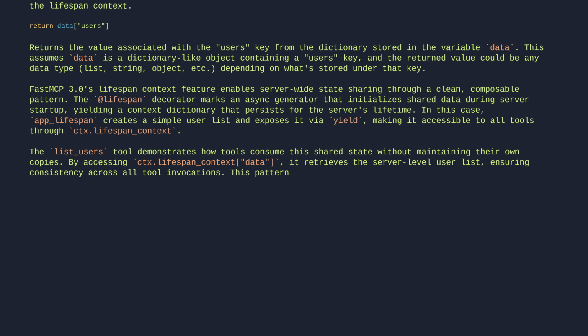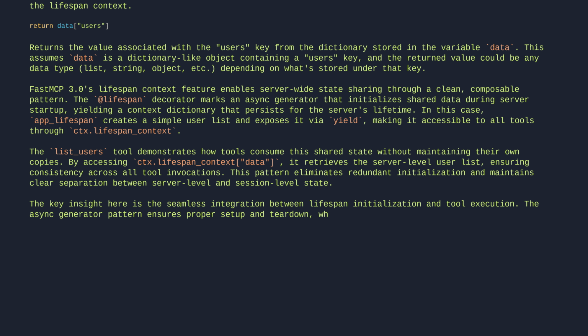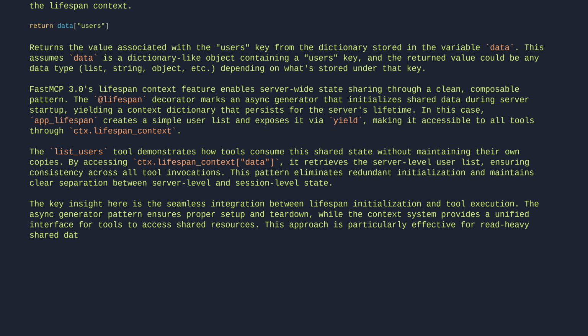This pattern eliminates redundant initialization and maintains clear separation between server-level and session-level state. The key insight here is the seamless integration between lifespan initialization and tool execution. The async generator pattern ensures proper setup and teardown, while the context system provides a unified interface for tools to access shared resources. This approach is particularly effective for read-heavy shared data, though write operations would require additional synchronization not shown in this example.